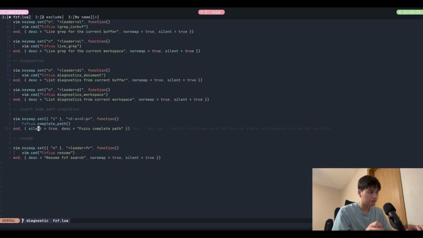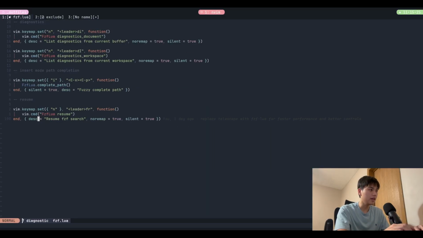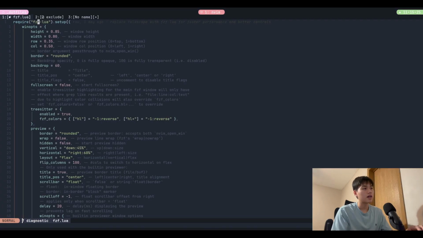Alright, so that's basically it for my fzf-lua setup. Let me know if you guys want to see how I use this in navigating an actual open source project, because I haven't shown much in this video. And I guess that's it. I'll catch you guys later.